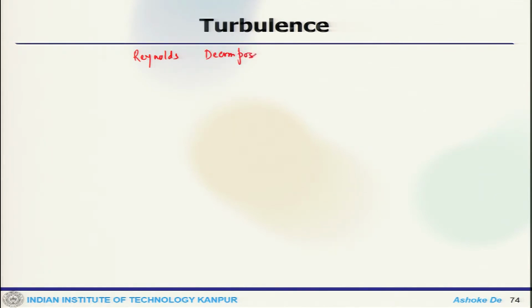That brings us to the Reynolds decomposition. Reynolds proposed in 1895 that an instantaneous flow field can be written as a mean plus a fluctuating component. After Reynolds averaging, there are some important properties.